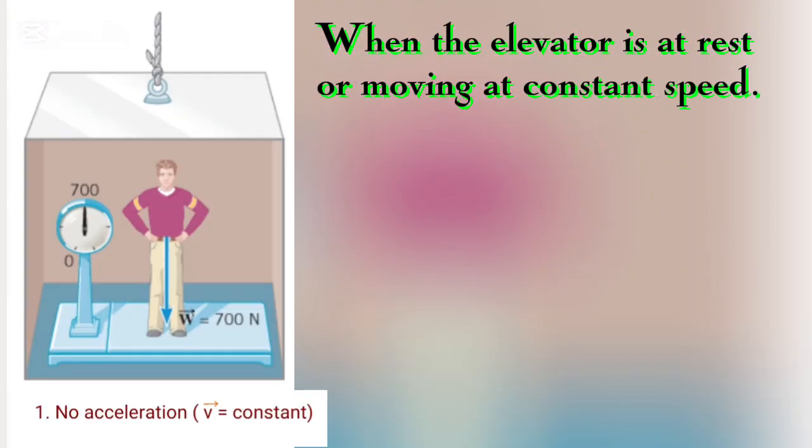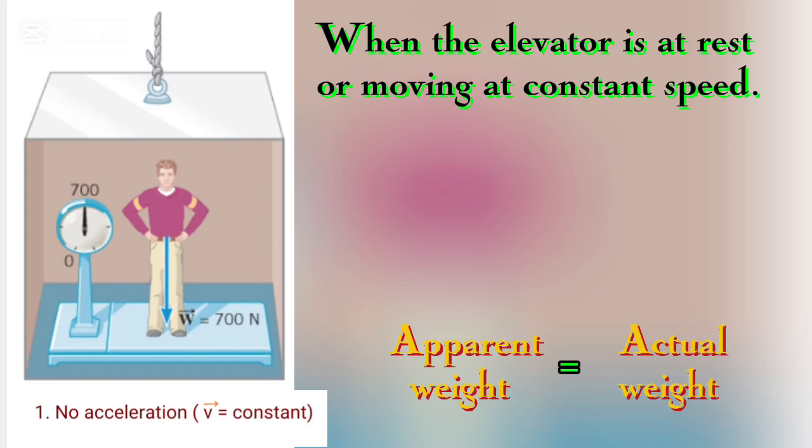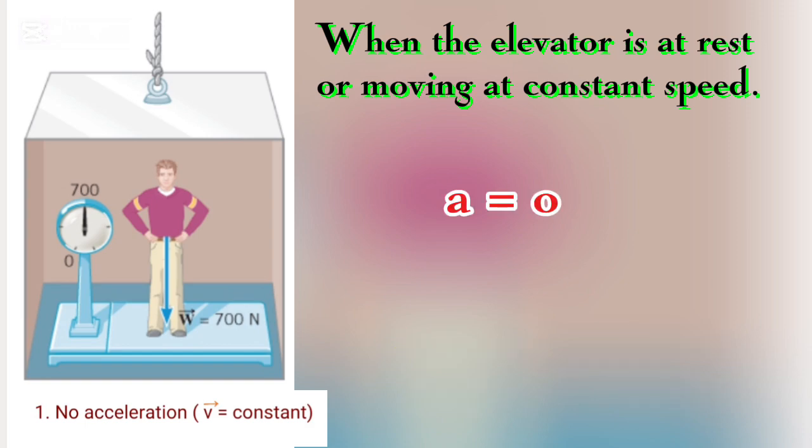One, when the elevator is at rest or moving at constant velocity, the person's apparent weight is equal to their actual weight. This is because there is no acceleration, so a = 0. The upward normal force from the scale equals the downward force of gravity. R = mg = W. There is no unbalanced force on the man. If the man's weight is 700 Newtons, the scale records his true weight, 700 Newtons.